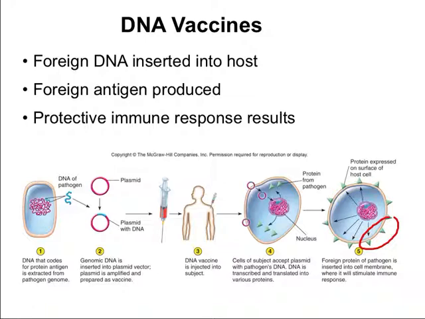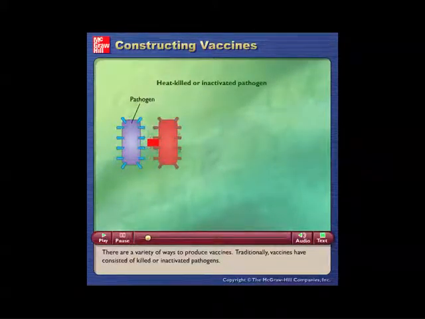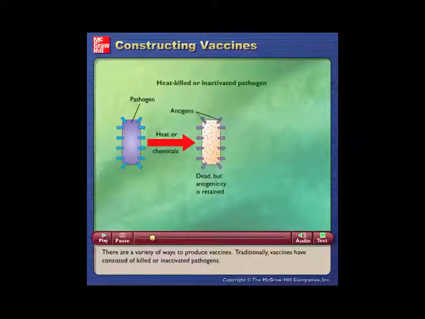Let's take a look at a quick video that'll help us understand how some vaccines are constructed. There are a variety of ways to produce vaccines. Traditionally, vaccines have consisted of killed or inactivated pathogens.